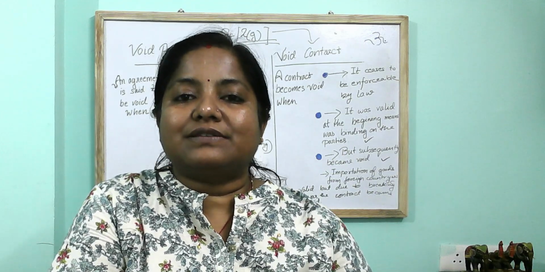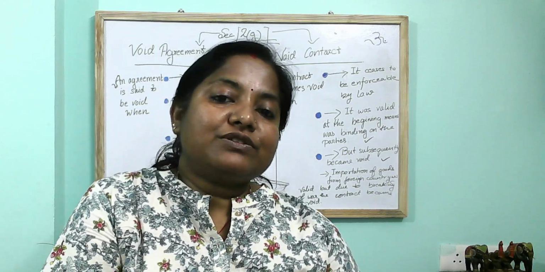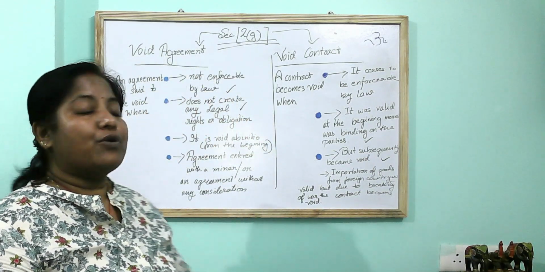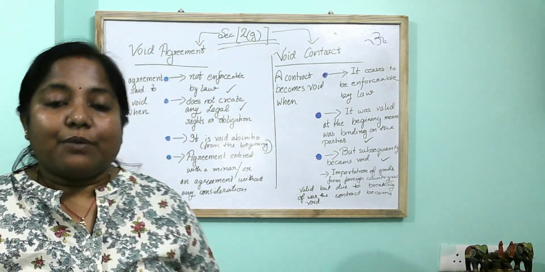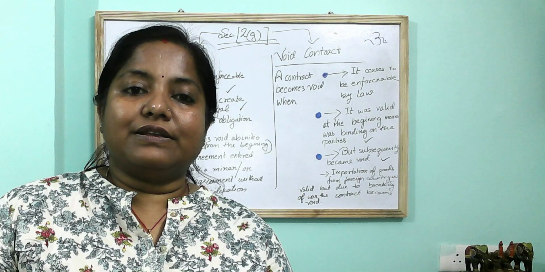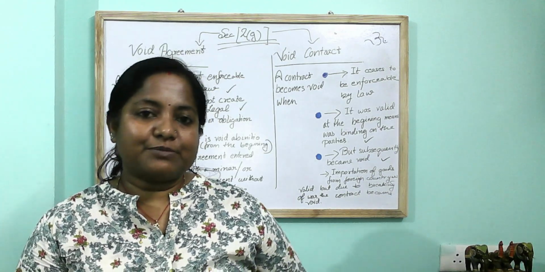Both are under section 2G. When we study this nature of contracts, we come across these words: void agreement and void contract. So what is the difference between the two? How can we understand it clearly? Okay, let's do it.